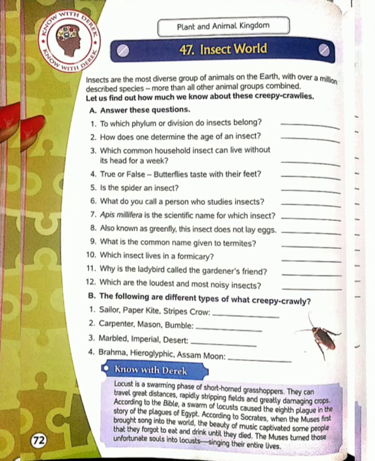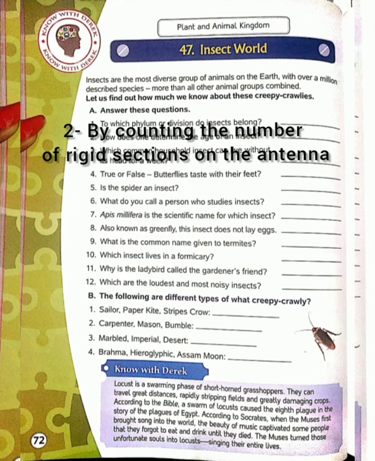Next is, how does one determine the age of an insect? Insect की age कैसे पता चलेगी? By counting the number of rigid sections on the antenna. So write down the complete answer: by counting the number of rigid sections on the antenna.